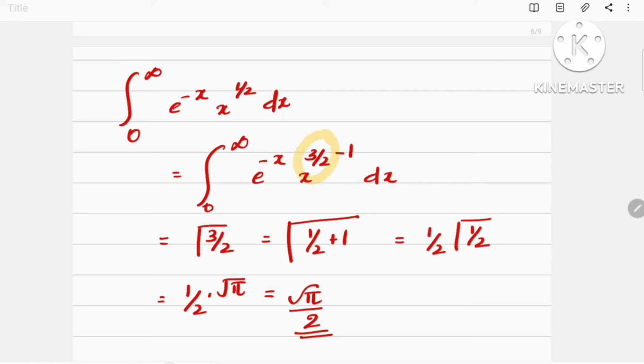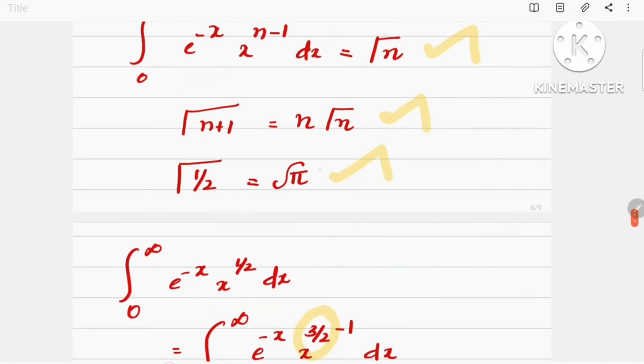Gamma of 3 by 2 can be represented as gamma of 1 by 2 plus 1. Gamma of n plus 1 is nothing but n gamma n, that is gamma of 1 by 2 plus 1 can be written as 1 by 2 gamma 1 by 2, and gamma of 1 by 2 is nothing but root pi.